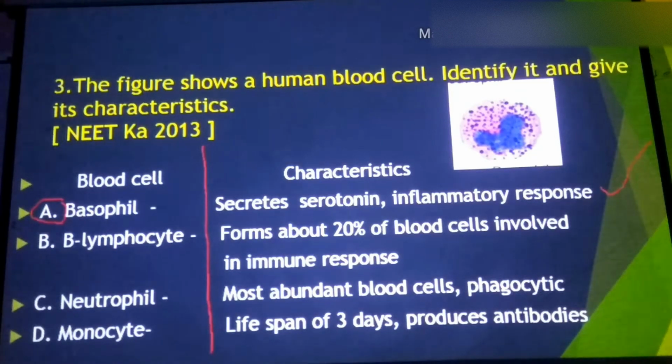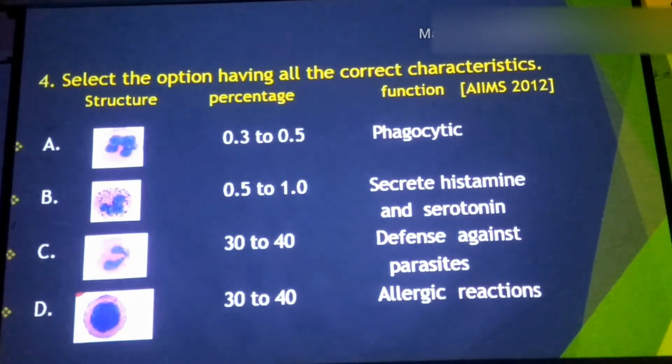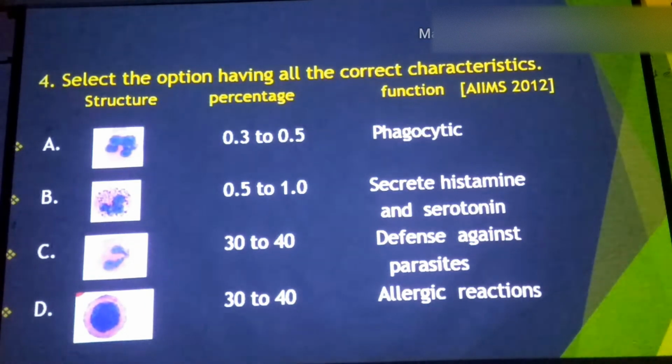Let's move to the next question. Again, here they provided for you 4 types of figures, and then the percentage is given with respect to them, and the functional aspect is also mentioned. So in this case, you must know the percentage.